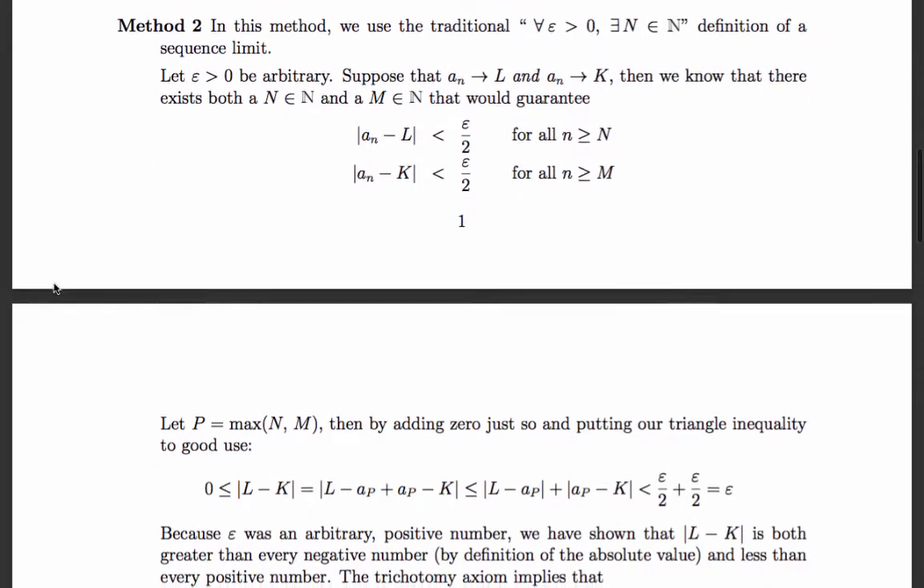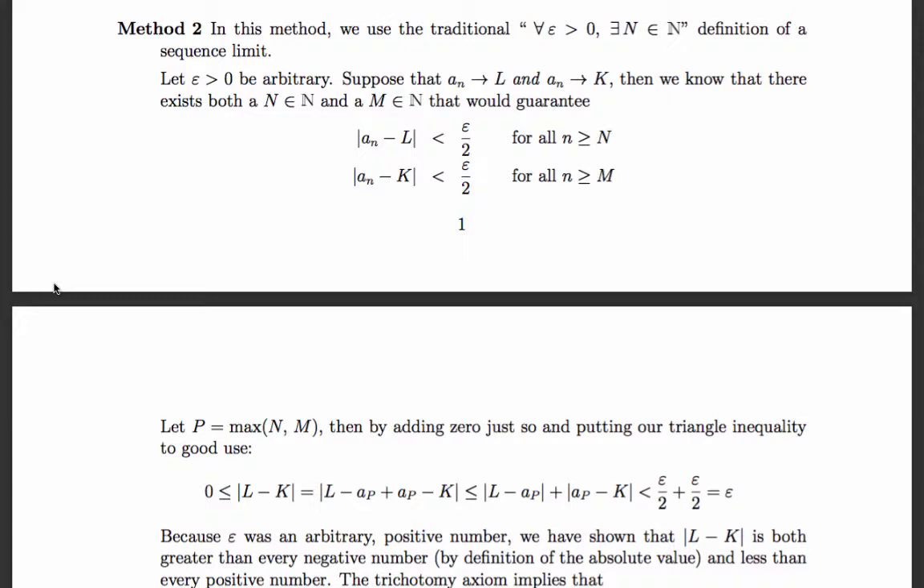So let's take a look at the second proof. And of course, we don't need two proofs to prove the theorem. One valid proof is sufficient, but we're doing it both ways for practice. So let epsilon be arbitrary. Suppose a_n converges to L and to K. By the way, the a_n arrow L is a bit of shorthand for saying that the sequence a_n from n equals 1 to infinity converges and has L as a limit. Since that's a bit of a mouthful, we just use the shorthand that that arrow is usually read as converges to.